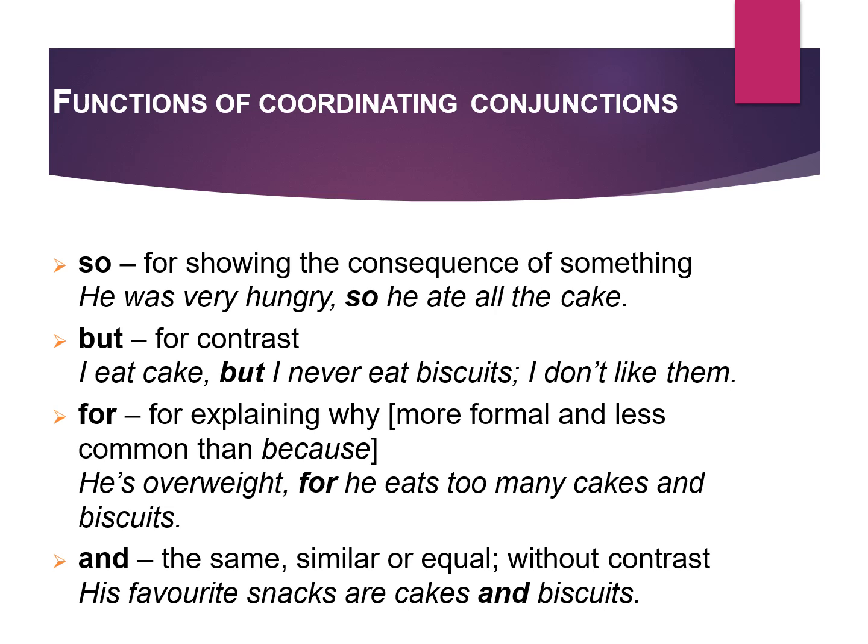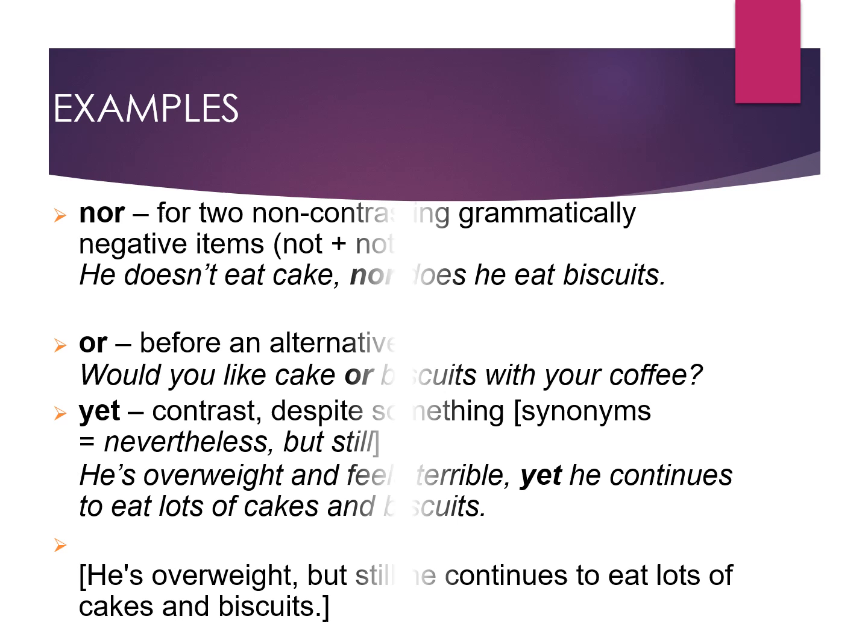And, the same, similar, or equal, without contrast. His favorite snacks are cakes and biscuits. Nor, for two non-contrasting grammatical negative items, not plus not. He doesn't eat cake, nor does he eat biscuits. Or, before an alternative. Would you like cake or biscuits with your coffee?